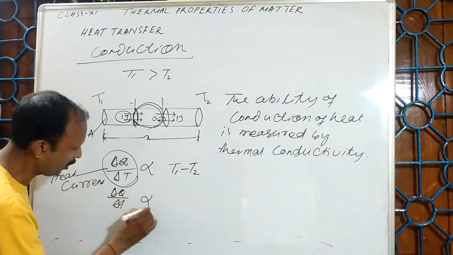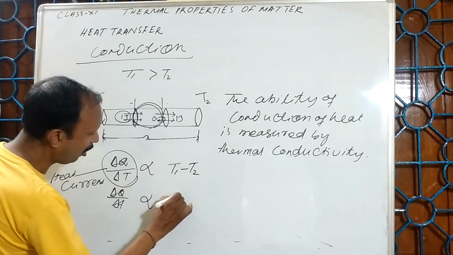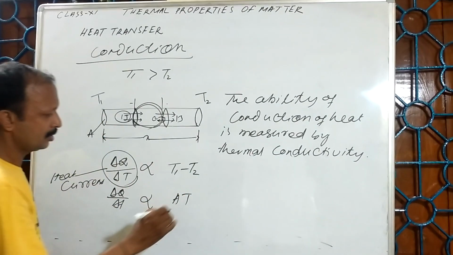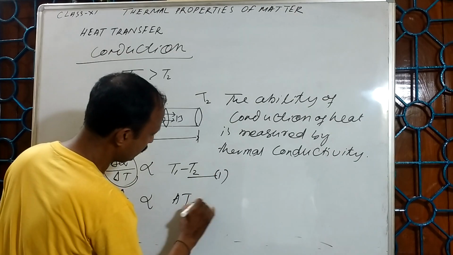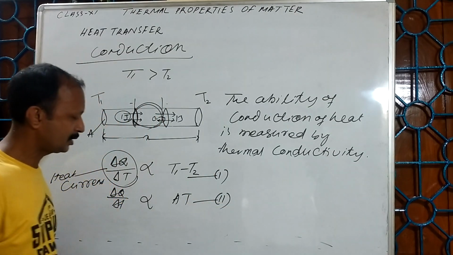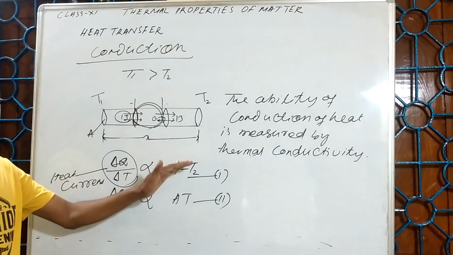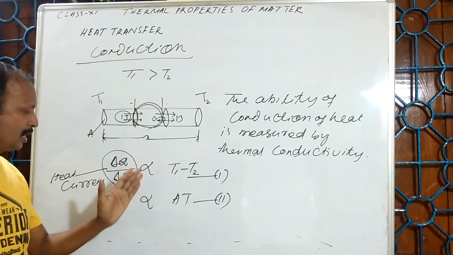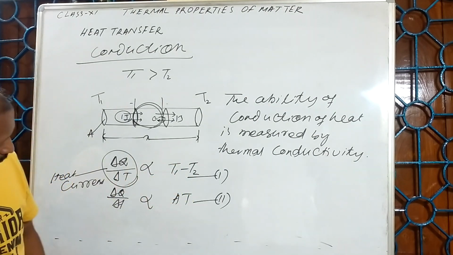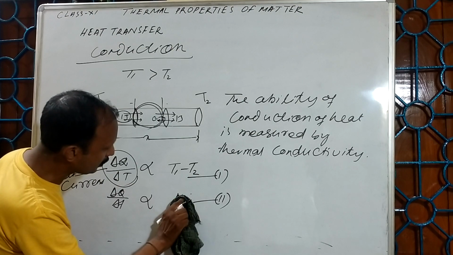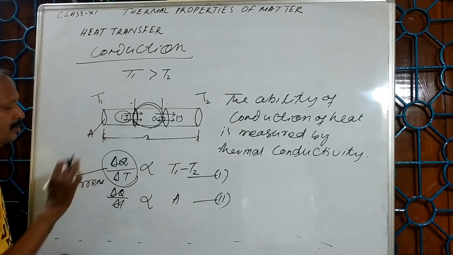It is also directly proportional to the area of cross section. So this is one equation, this is the second equation. Directly proportional to difference in temperature, directly proportional to area of cross section.